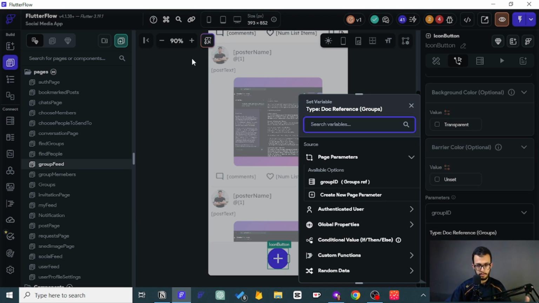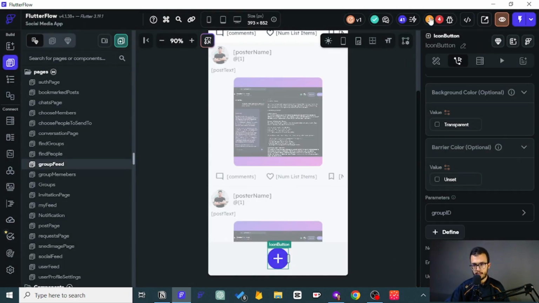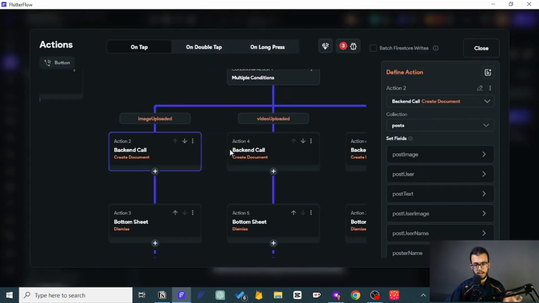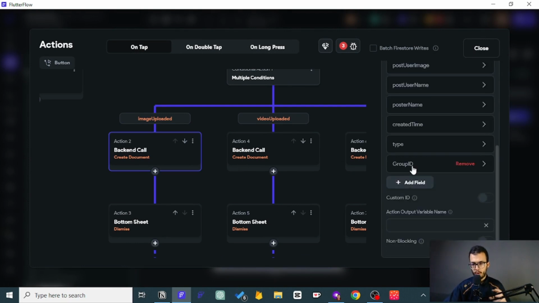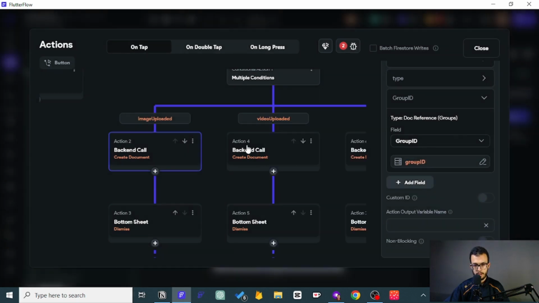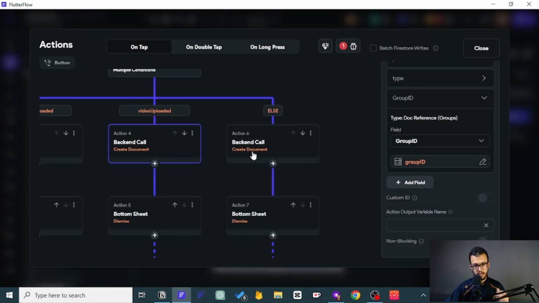We want to take it from the page and pass it to the other component. So click here and then pass it. Now we can come back to those fields that we have added in each action in this very complex action flow. We want to open this up, and then take it from the component parameter. We can do the same for this one, and since it is the same, good.